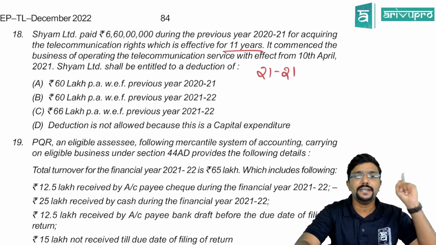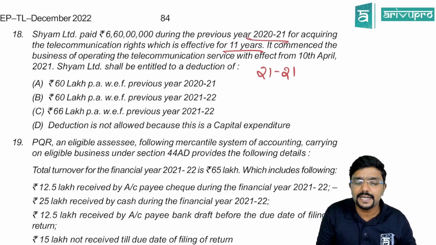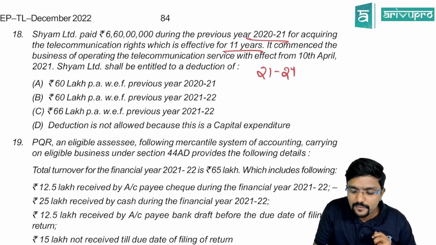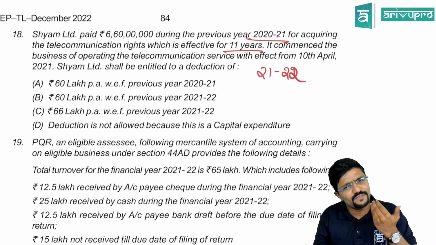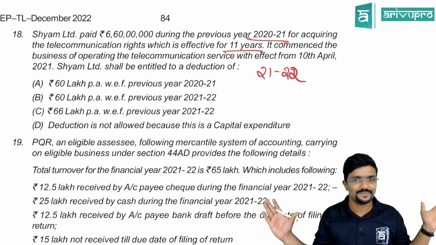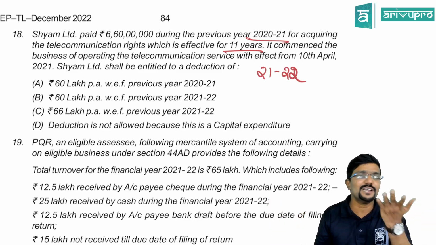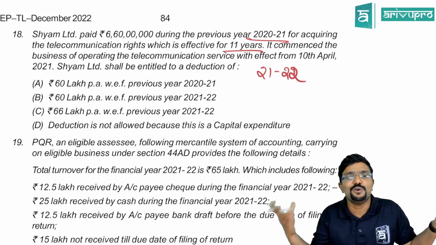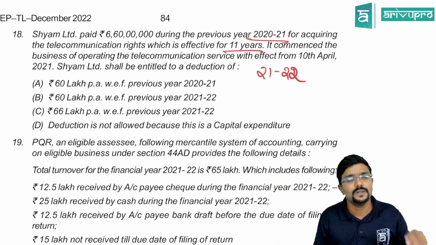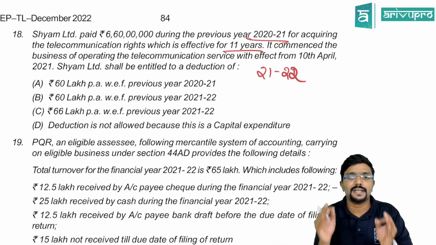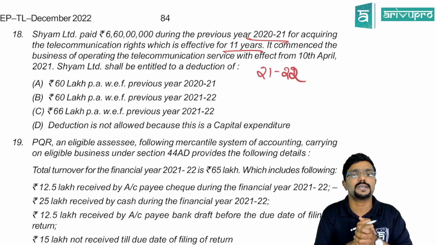Now they have paid it in 2021. But when are they starting it? 21-22. So from when can they claim? From 21-22 for 11 years. Because before starting their business, they cannot claim deduction, since they will not have any PGBP head income. So hence they cannot claim. They can claim only from the year in which the business is commenced.